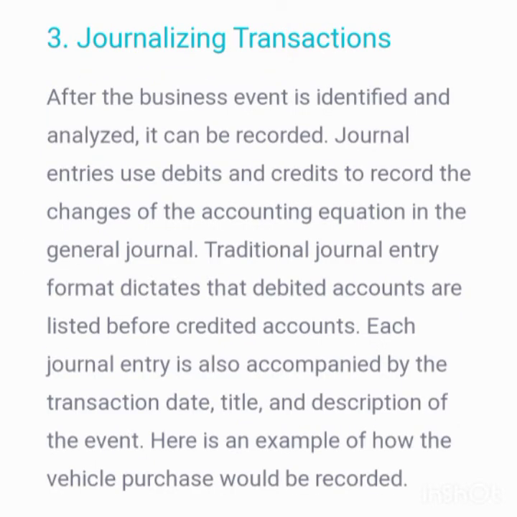Last step is journalizing the transaction. After the business event is identified and analyzed, it can be recorded. Journal entries use debits and credits to record the changes of the accounting equation in the general journal. Traditional journal entry format dictates that debited accounts are listed before credited accounts. Each journal entry is also accompanied by the transaction date, title, and description of the event.